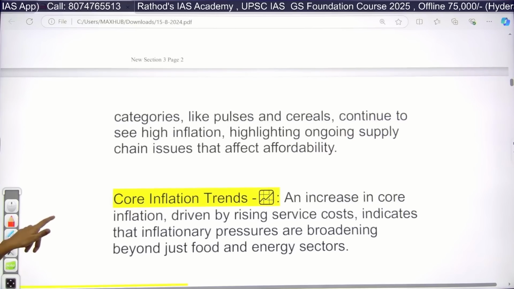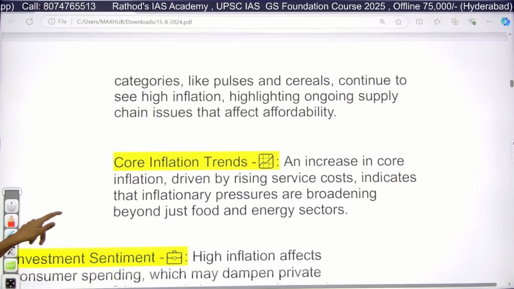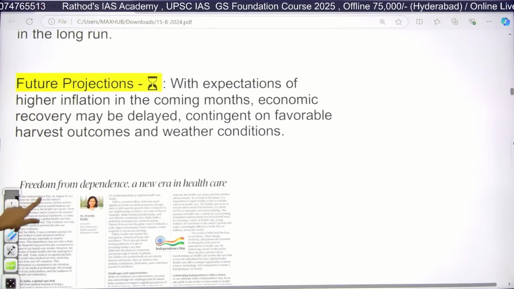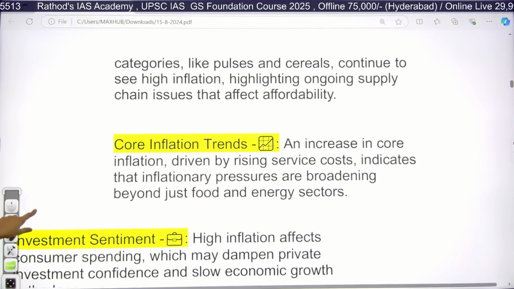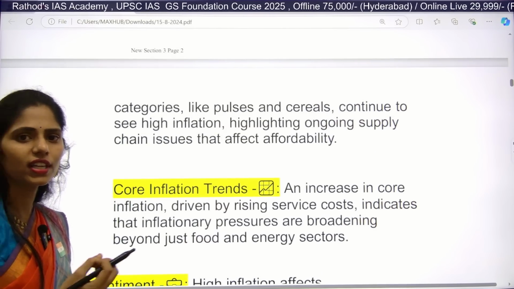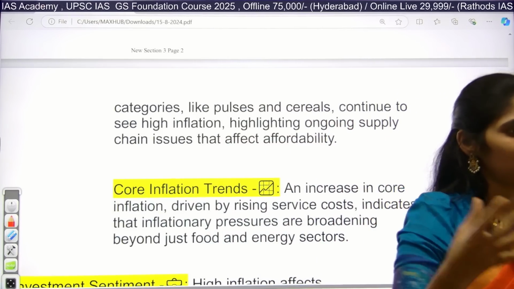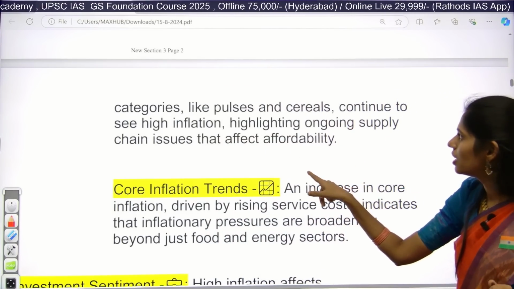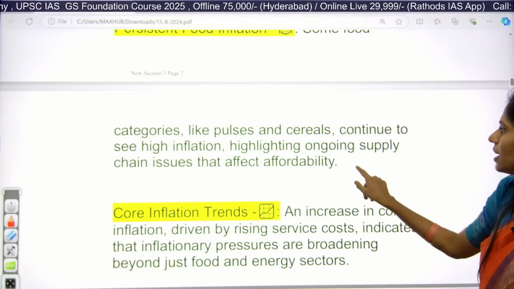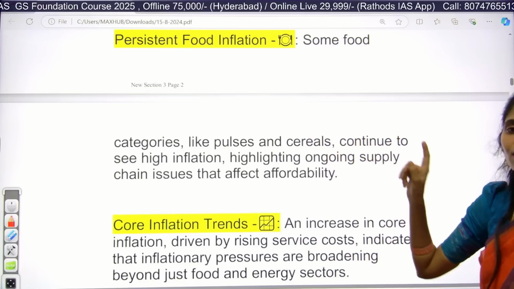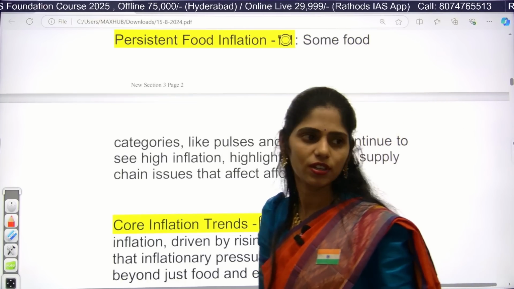In those areas, yes, prices are high. For example, pulses, ghee, paneer, the price is increasing. Especially pulses and cereals have high inflation. Because of this, it is affecting the affordability of households.